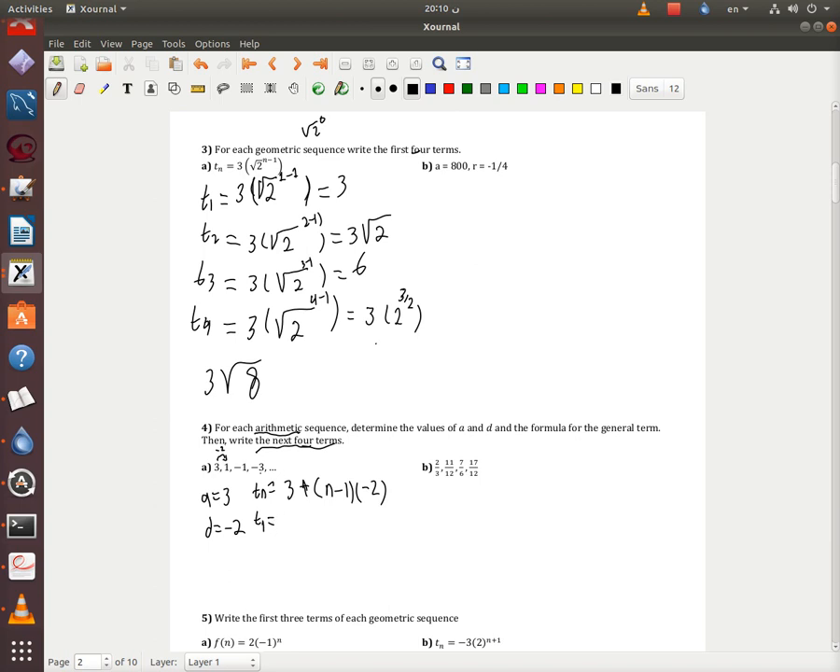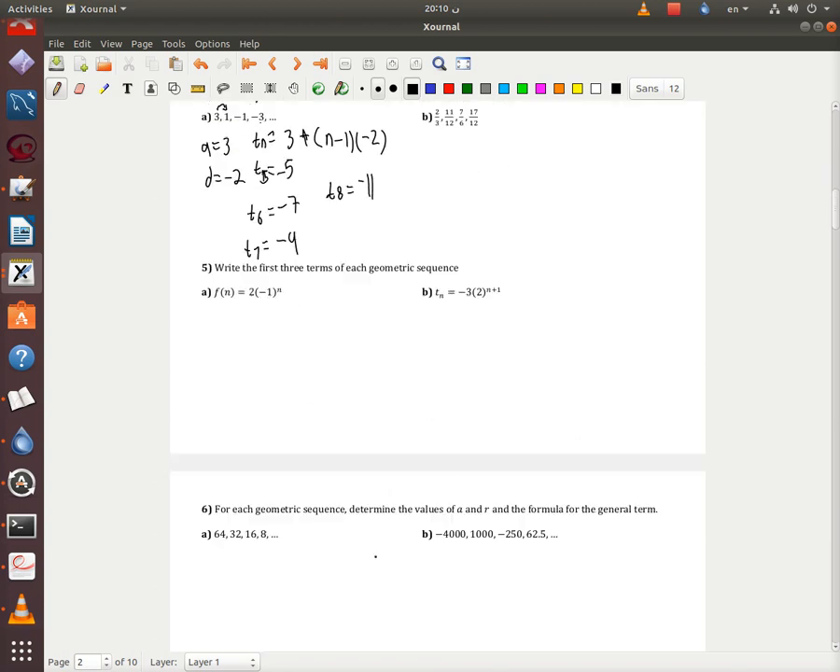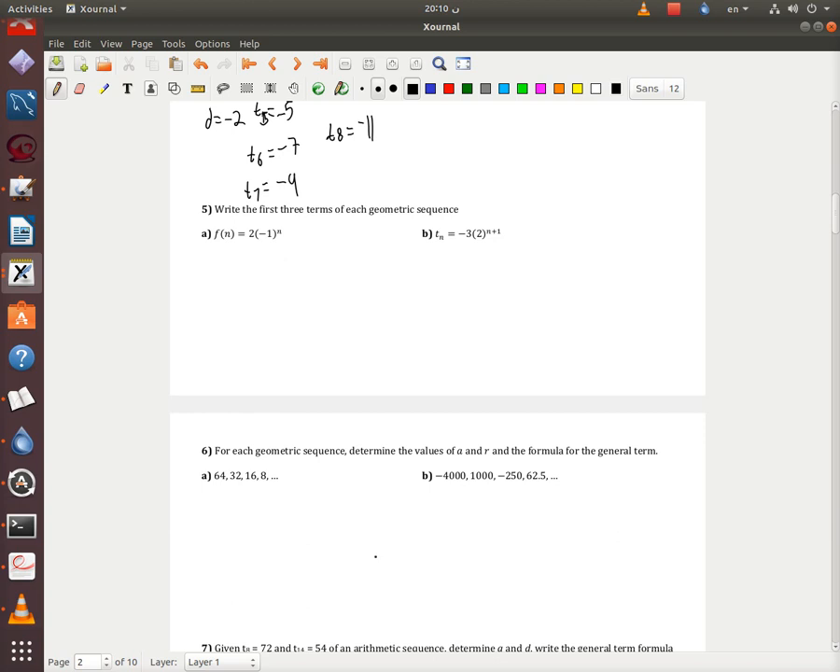So I'm going to have T5, it's going to be minus 5, and T6 is gonna be minus 7. T7 is gonna be minus 9, and T8 is going to be minus 11. Perfect. Now let's go to 5.